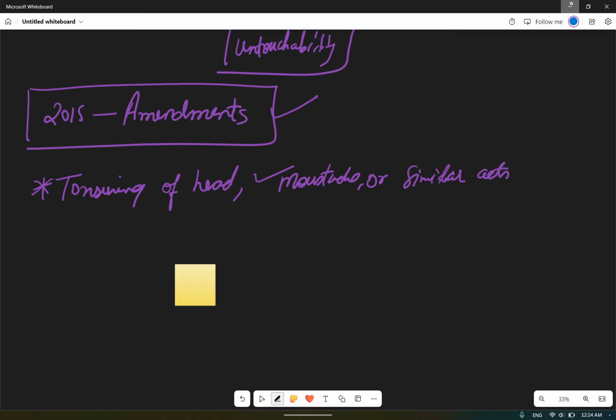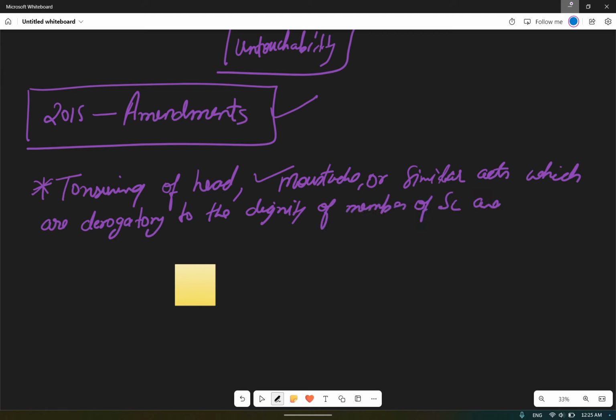Similar acts which are derogatory to the dignity of members of SC and STs will now be treated as offences of atrocities.